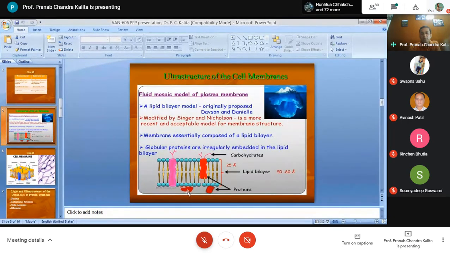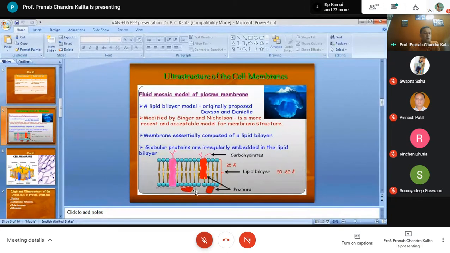And some proteins remain at the surface or at the periphery. They cannot extend through the entire membrane. So some will be extending through the lipid bilayer and some will be at the periphery.